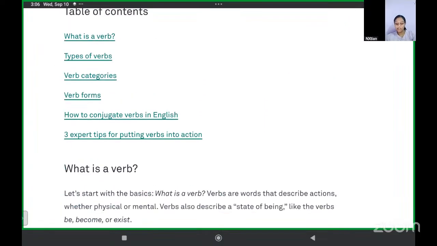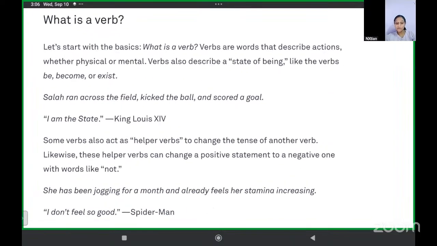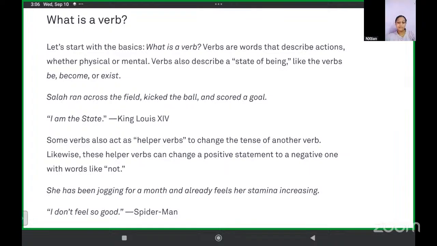Okay. Now, what is a verb? Let's start with the basics. Verbs are words that describe action, whether physical or mental. Verbs also describe a state of being, like be, become, or exist. Like somebody's state of being. An activity that somebody's doing or something that somebody's feeling.